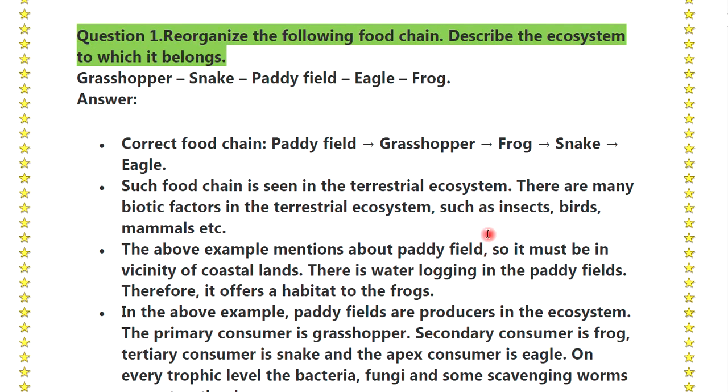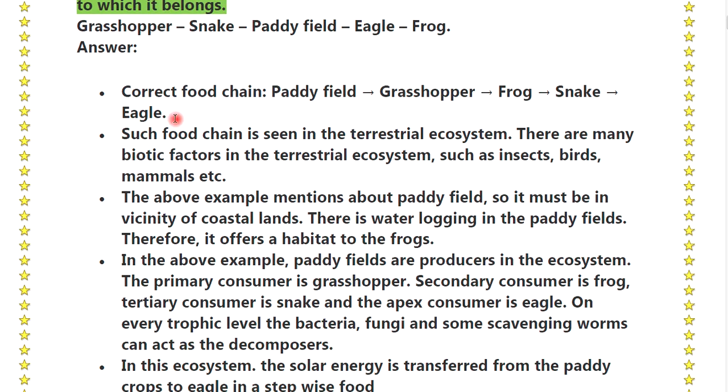See the question number first. Reorganize the following food chain. Describe the ecosystem to which it belongs. Grasshopper, snake, paddy field, eagle and frog. Answer: correct food chain: paddy field, grasshopper, frog, snake, eagle. Such a food chain is seen in the terrestrial ecosystem.